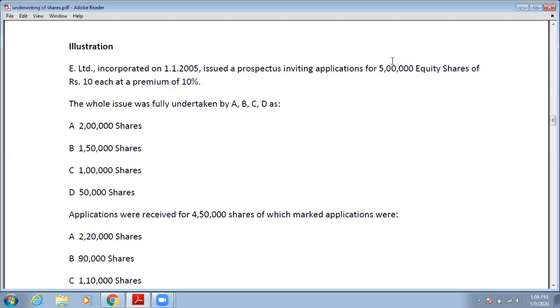So in this case, the underwriters agreed to underwrite the whole 5 lakh shares, but applications were received for 4,50,000 shares only. So 50,000 shares on which applications were not received and which were not subscribed by the public have to be taken by A, B, C, and D.